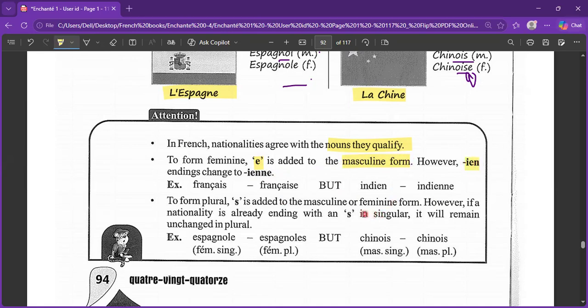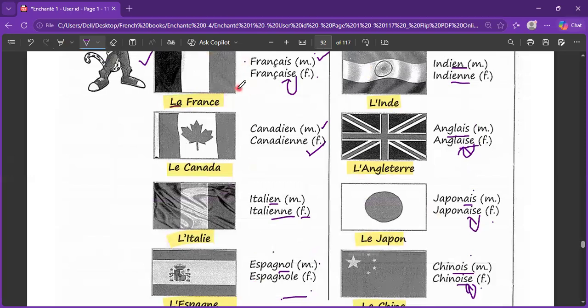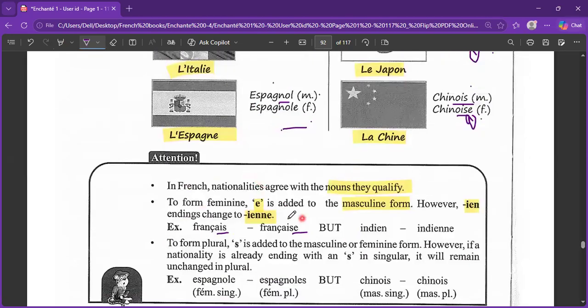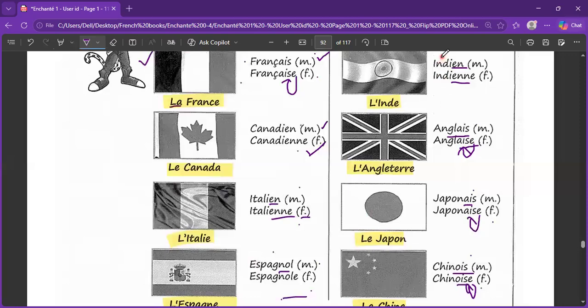If it is ending with IEN in the masculine form, we simply need to change it to IENNE in the feminine. Just like here. In the case of français, it became française. In case of anglais, it became anglaise. In case of japonais, it became japonaise. For chinois, it became chinoise. For espagnol, it became espagnole. We added E. But if it is ending in IEN, it will be ending in IENNE in feminine. Like here, canadien, canadienne. Italien, italienne. Indien, indienne.